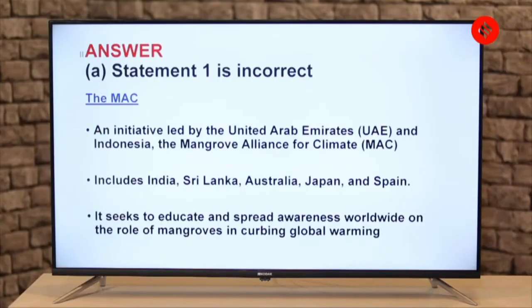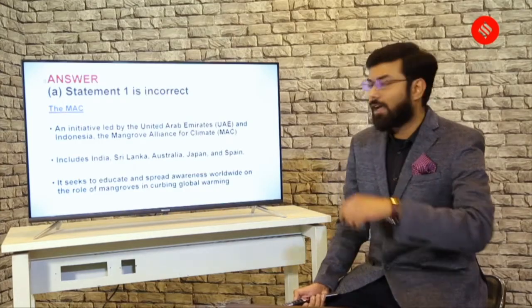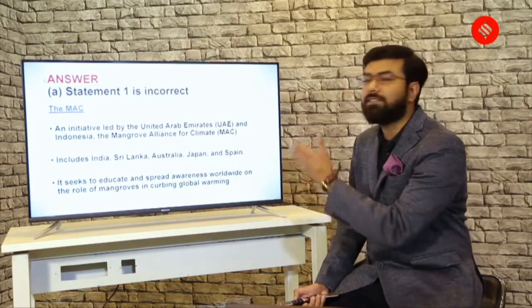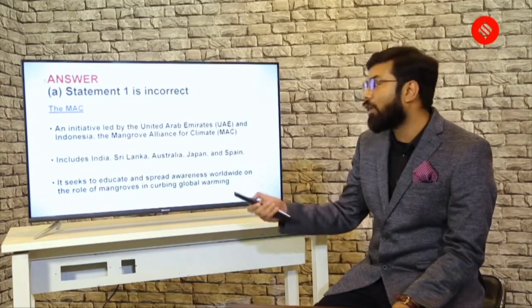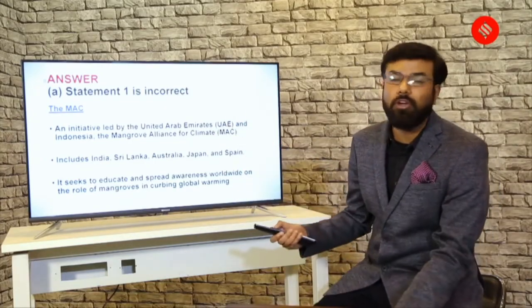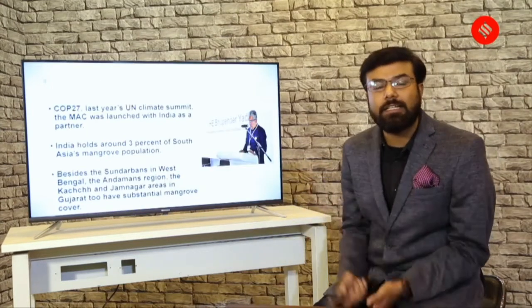And the third point which you should know is, what is its aim? It seeks to educate and spread awareness worldwide on the role of mangroves in curbing global warming. So it's a straightforward aim. If you know that the full form of MAC is related to mangrove, then definitely you would know the second statement in the question. So this was about MAC.